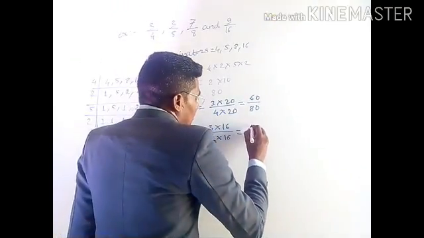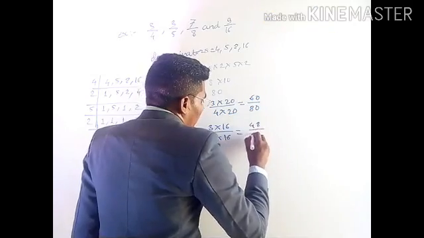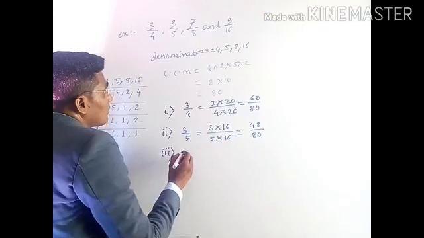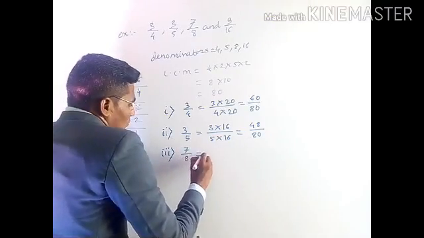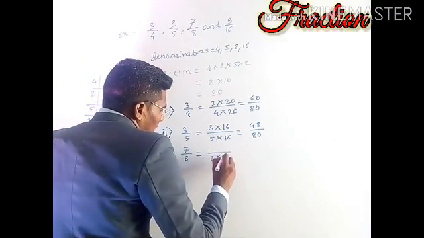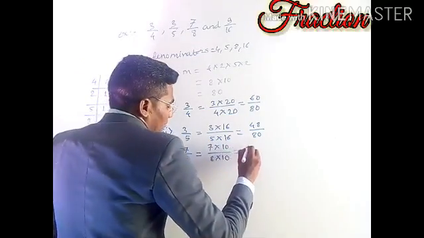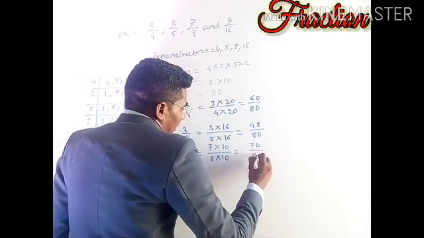So 16 3s are 48 upon 80. Now the next one is 7 by 8. So what we will multiply to the 8, then we are getting 80. 8 times 10, then by that same number to the numerator. 7 times 10, then 70 by 80.